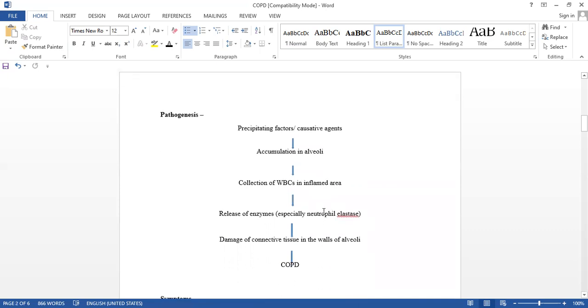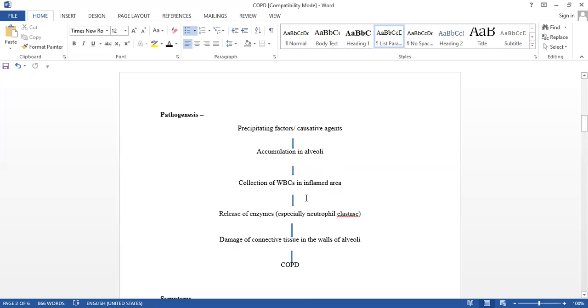What happens then? Our defense system in the body, the WBCs, collect in the inflamed area. Due to these causative agents, there is an inflammation of the alveoli.